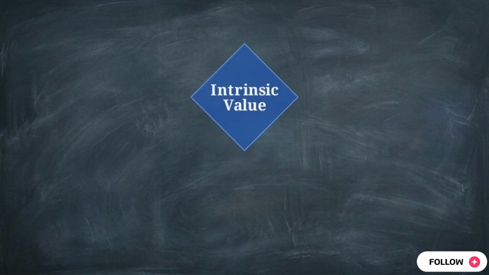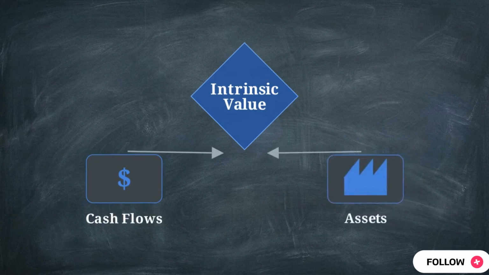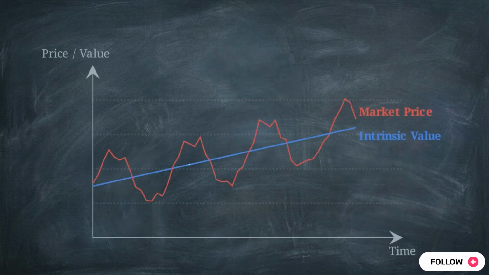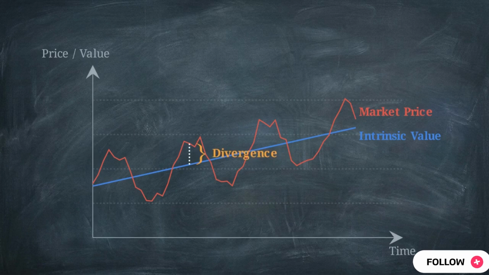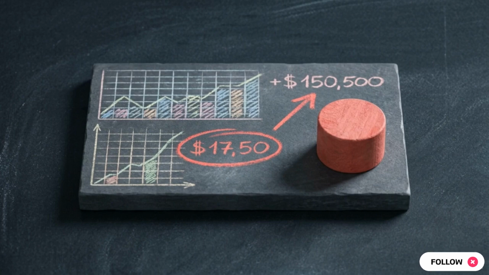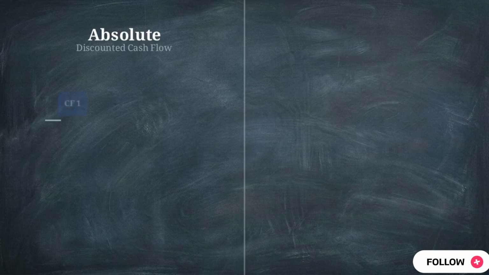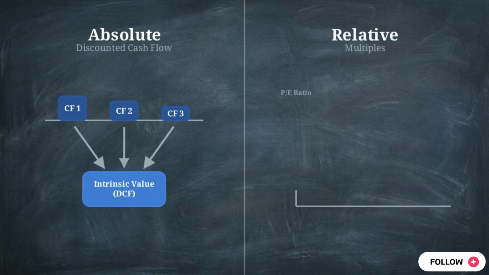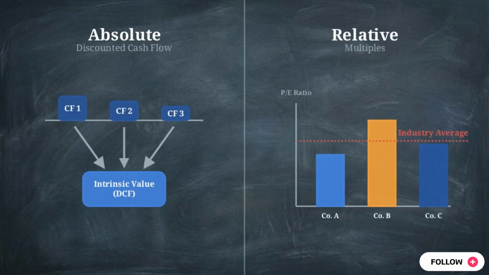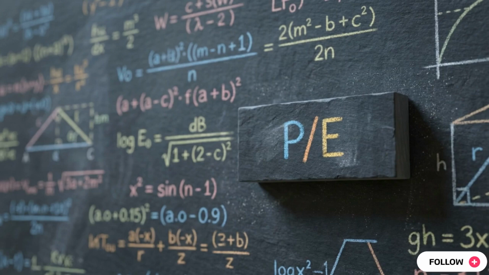Intrinsic value is an analytical estimate derived from a firm's future cash flows and underlying assets. Research analysts quantify the divergence between market price and actual intrinsic value to identify mispriced securities with a margin of safety. To find this value, analysts use a dual framework: absolute models like discounted cash flow and relative market heuristics known as multiples. Calculating a company's worth requires building a mathematical model from first principles before abstracting that data into